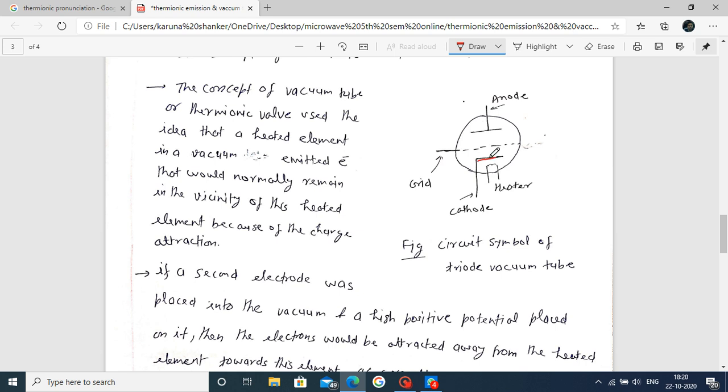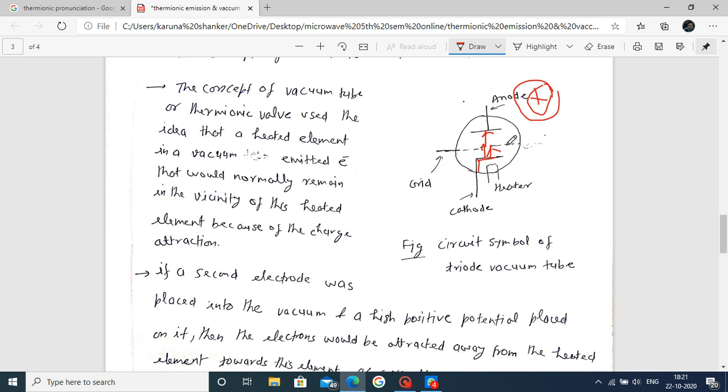Now electrons are emitted from the cathode, move towards the anode, and reach it. How do they reach the anode? A higher positive potential is applied across the anode, and the electron is negative. That is why the electrons emitted from the cathode are attracted towards the anode.